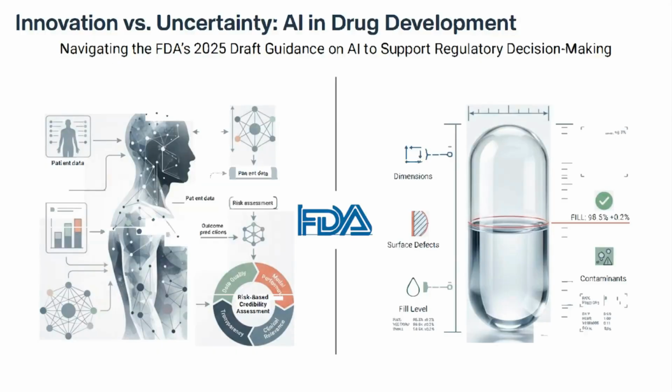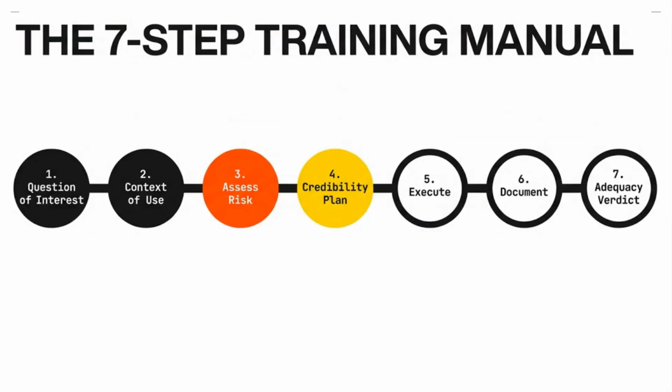AI in drug development isn't just coming, it's already here. The question is, how do we establish the credibility of AI? In the recent guidance, the FDA outlines a clear framework to build that trust. It starts with 7 critical moves. First, define the question. What are we solving? Second, define the context of use. Where and how does the AI fit in?